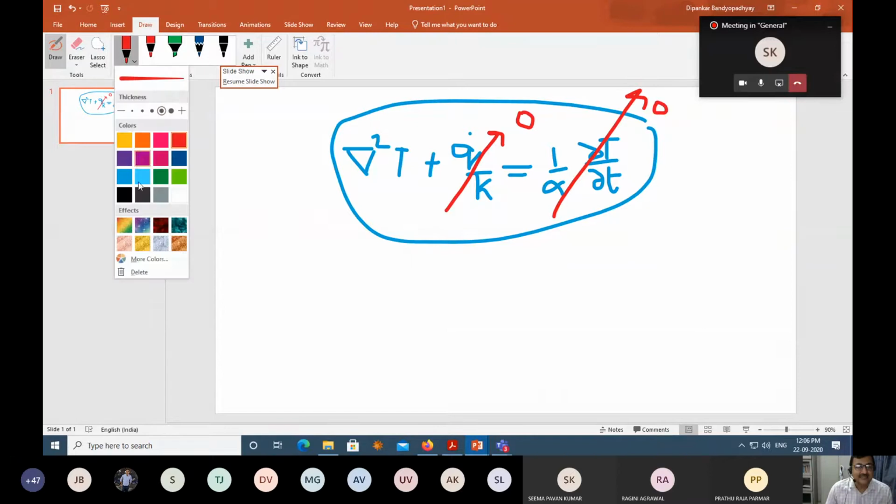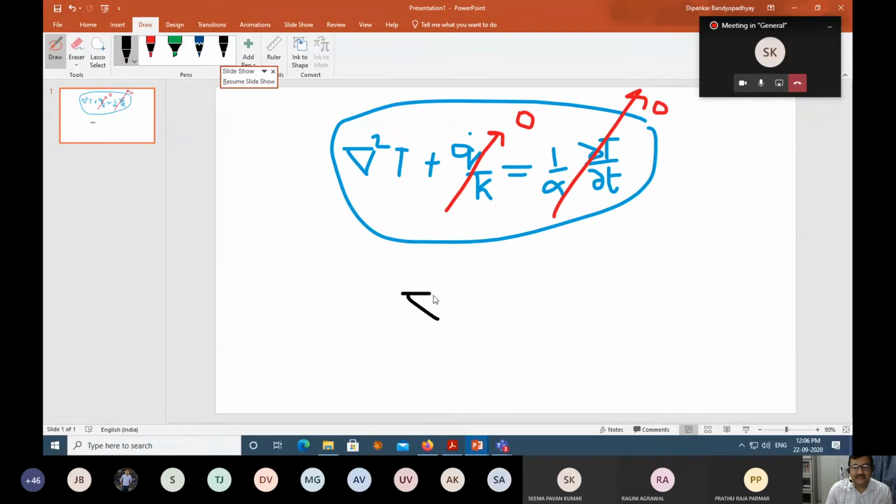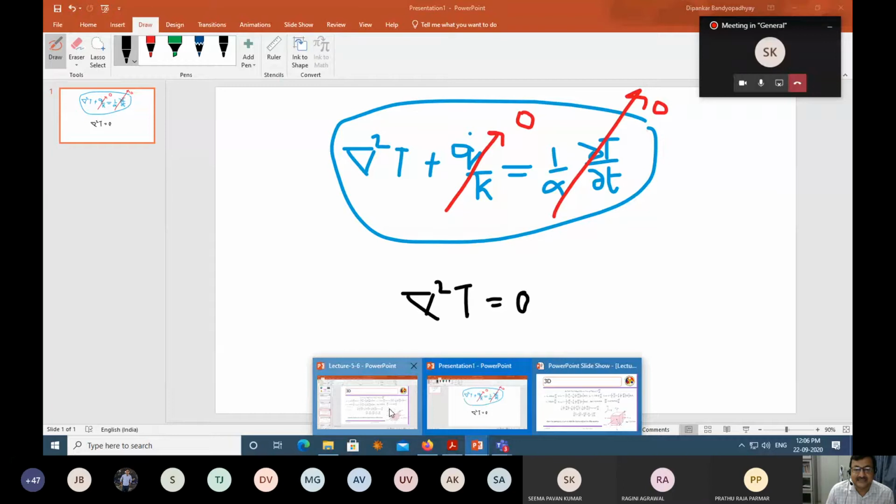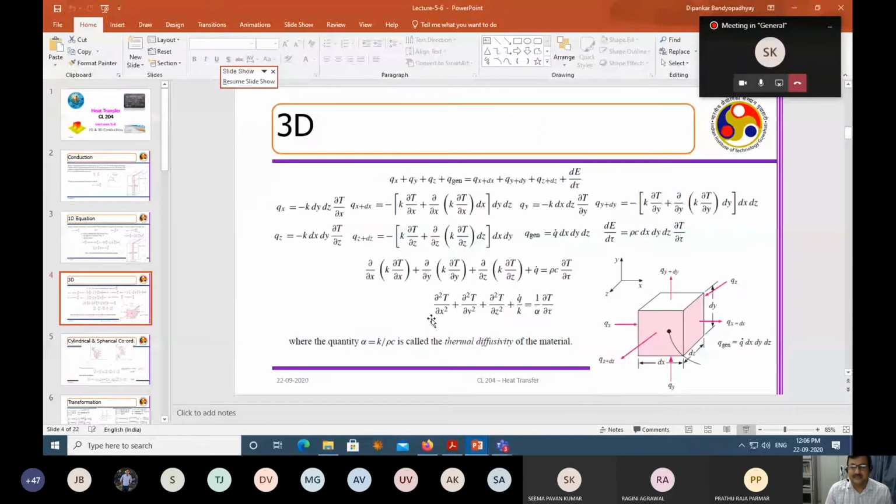So what should I get? I get an equation which is del squared T is equal to 0. Now this becomes a Laplace equation.